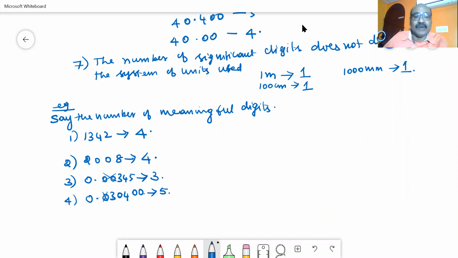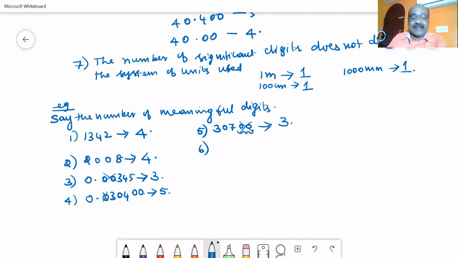Then example number 5. I am getting a number 30700. How many significant digits? You see, there is no decimal point. If there is no decimal point, trailing zeros are not significant. But this 0 is in between 2 non-zero numbers. So the number of significant digits is 3.